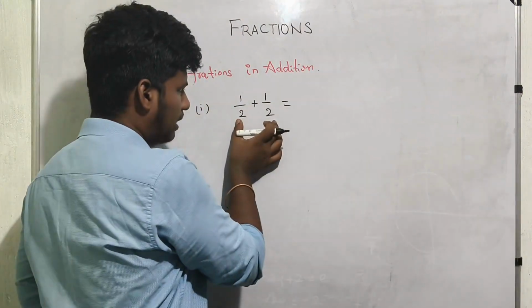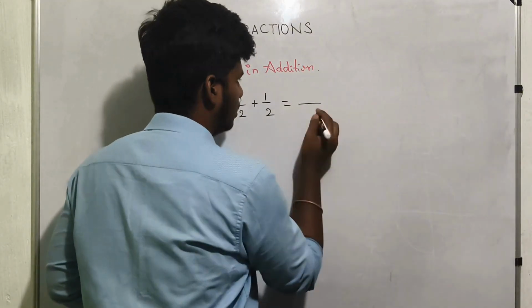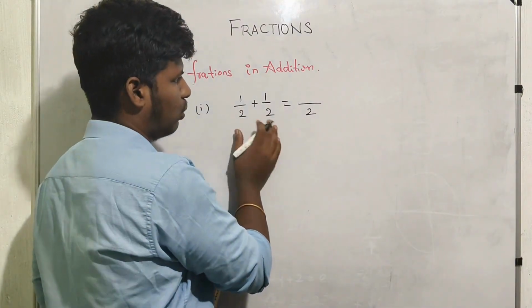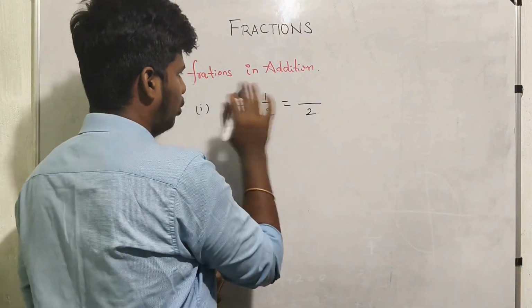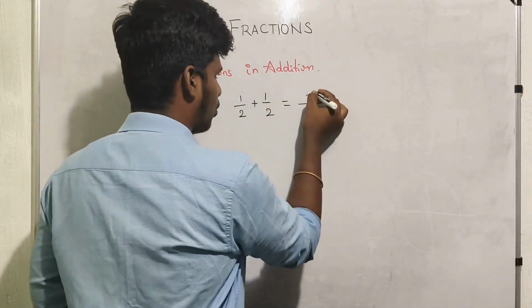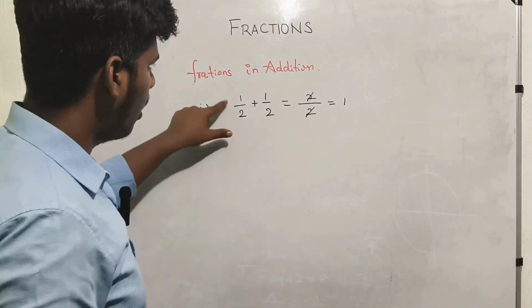If your denominators have the same number, you just write that number in the denominator. Here both denominators are 2, so I put 2 here. Then add only the numerators. So 1 plus 1 is 2. Cancelling 2 and 2, I get 1.